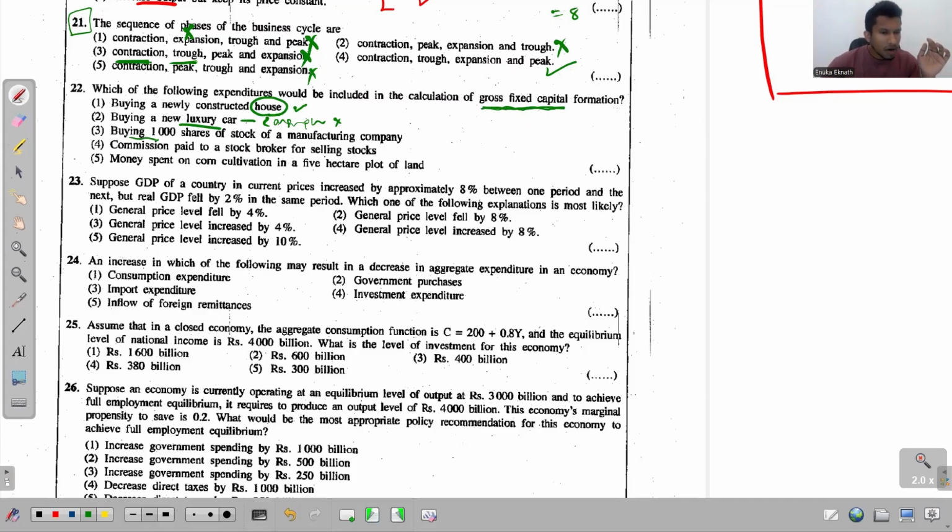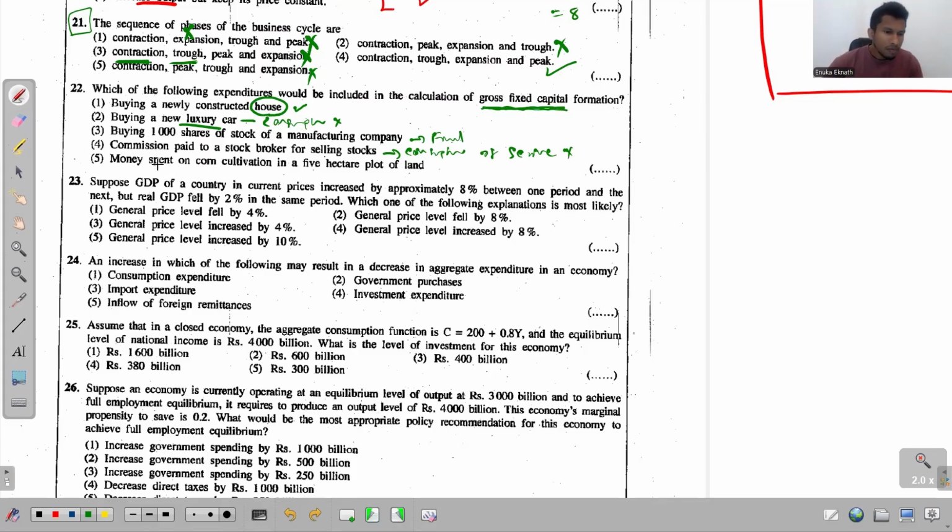Third one, buying 1,000 shares. See that now this is purely a financial transaction and we don't consider them under gross fixed capital formation. The fourth one, commission paid to a stockbroker for selling stocks. See, this is again a consumption of service, which is again not a part of gross fixed capital formation.